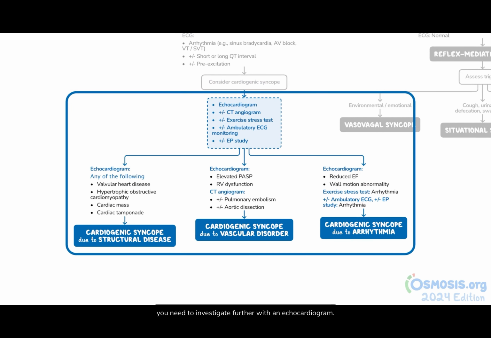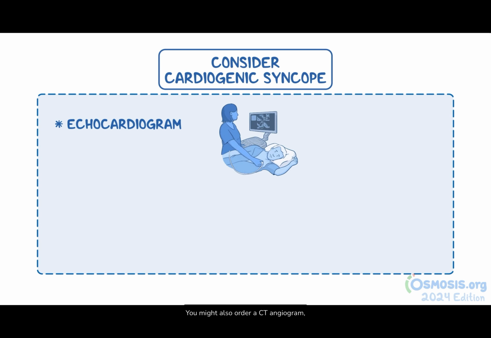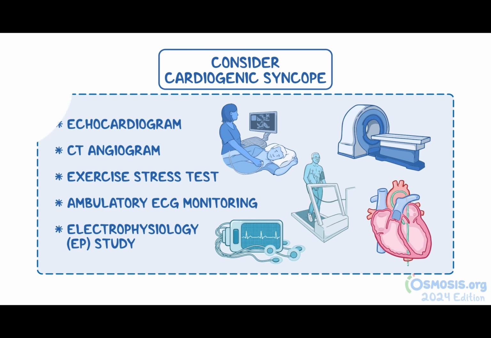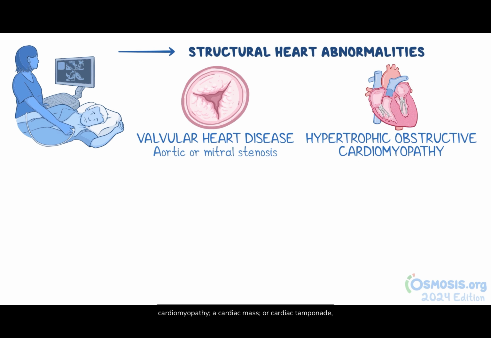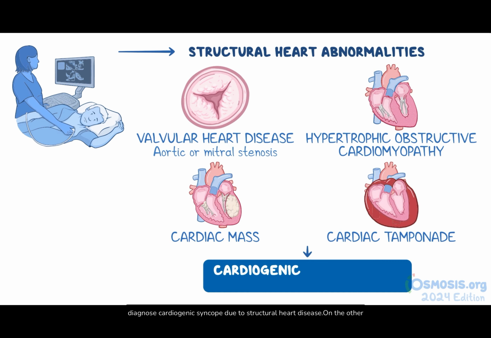To confirm the diagnosis, you need to investigate further with an echocardiogram. You might also order a CT angiogram, an exercise stress test, an ambulatory ECG monitoring, or an electrophysiology or EP study. If the echocardiogram reveals structural heart abnormalities like valvular heart disease, such as aortic or mitral stenosis, hypertrophic obstructive cardiomyopathy, cardiac mass, or cardiac tamponade, diagnose cardiogenic syncope due to structural heart disease.